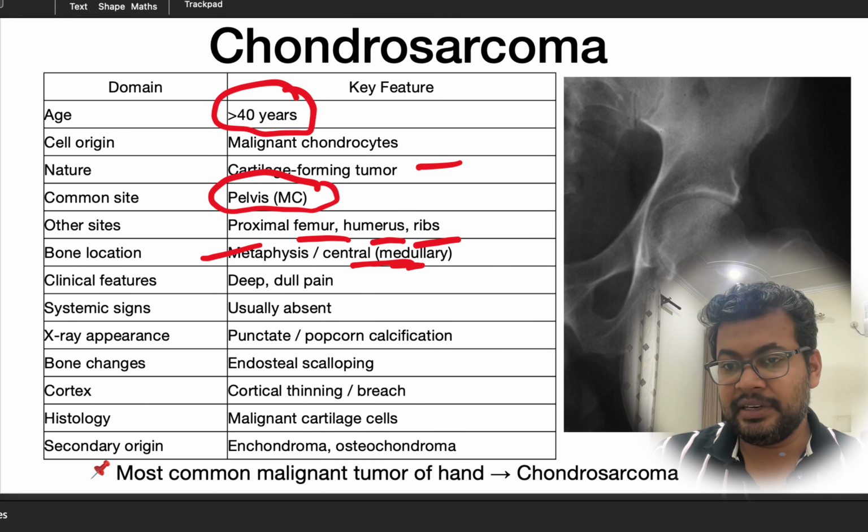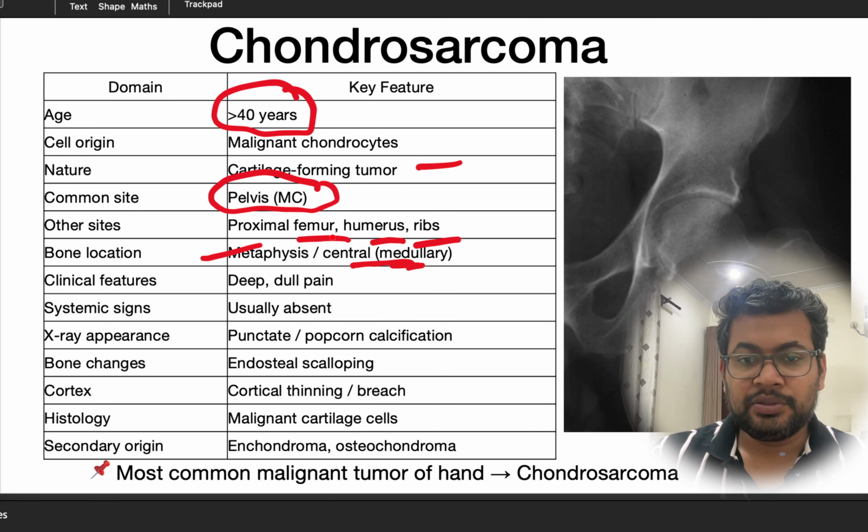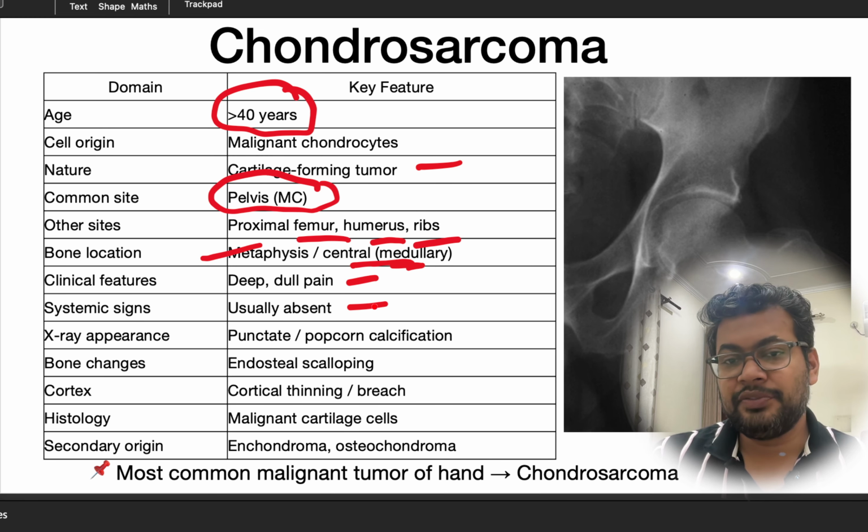So this is some lesion. Here we can see some calcifications, and this is an ill-defined margin, so we cannot define the margin here. So this is a case of chondrosarcoma. Patient may present with a deep dull pain, and systemic signs are usually absent.